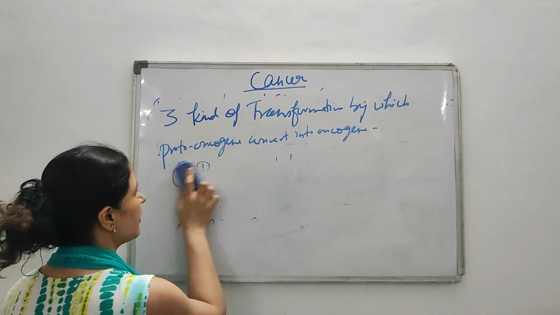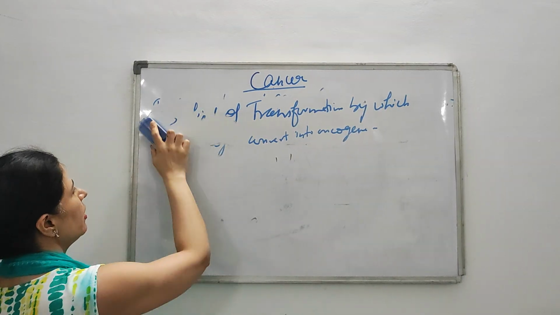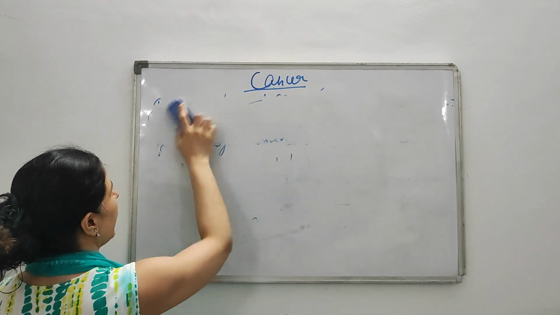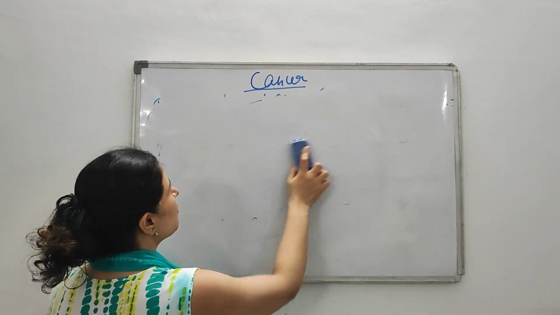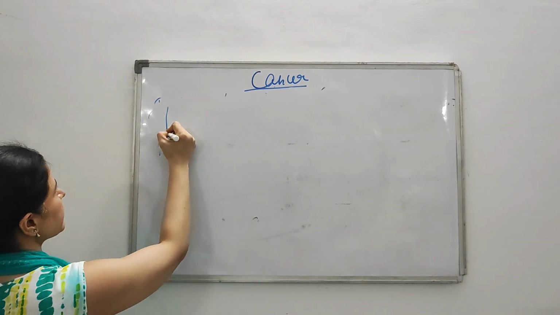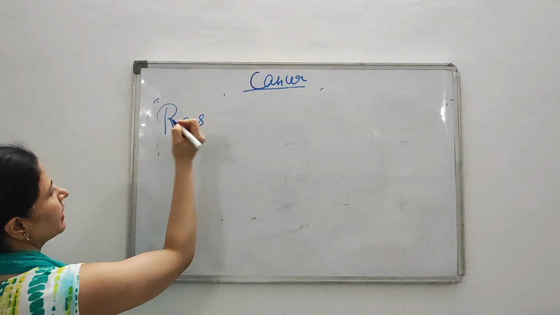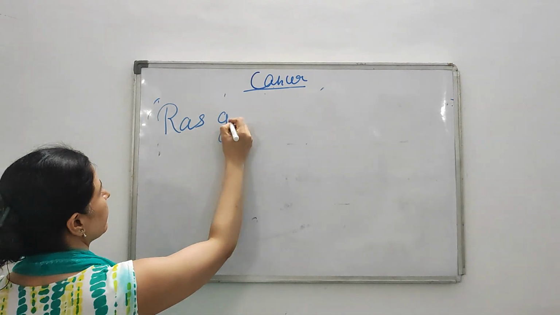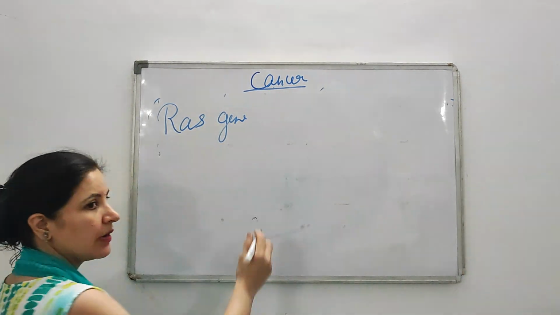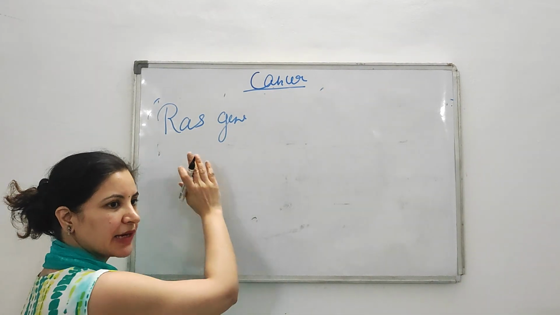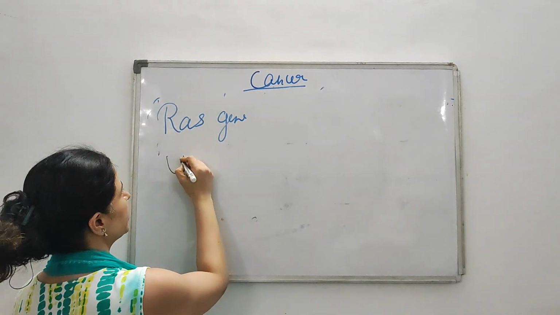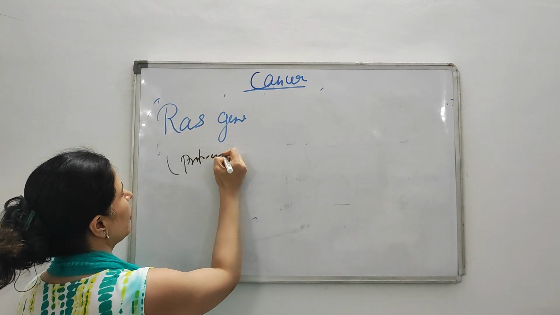How does point mutation convert the proto-oncogene into an oncogene? Have you heard the term before, RAS gene? RAS is one of the most studied proto-oncogenes. That is the RAS gene family. Okay, RAS gene. What happened in the RAS gene? RAS gene has a point mutation. Yes, RAS is a family of genes. This is the most common proto-oncogene. RAS gene is your proto-oncogene.